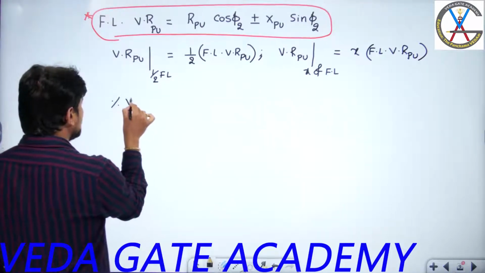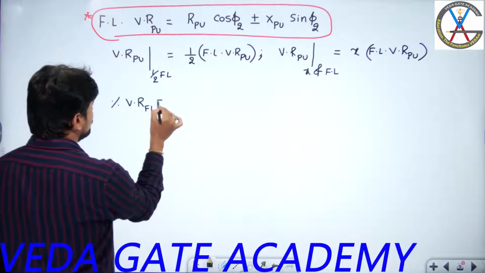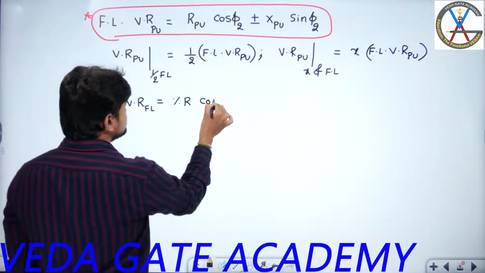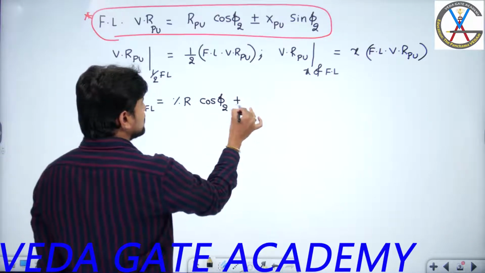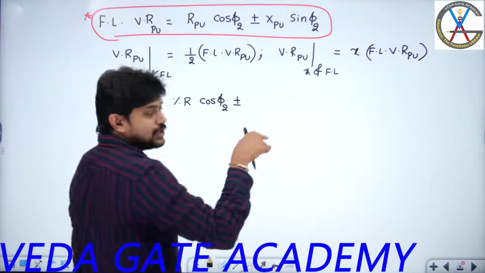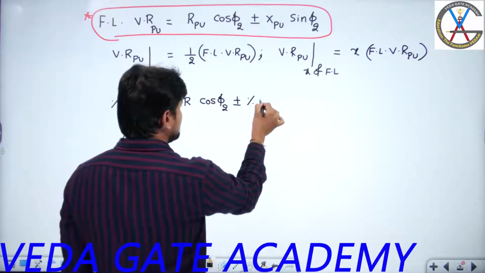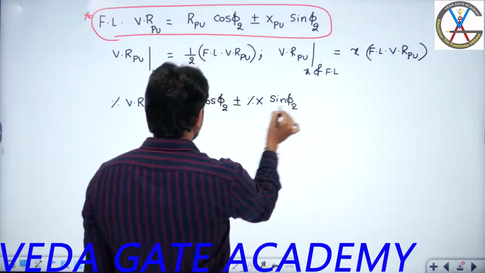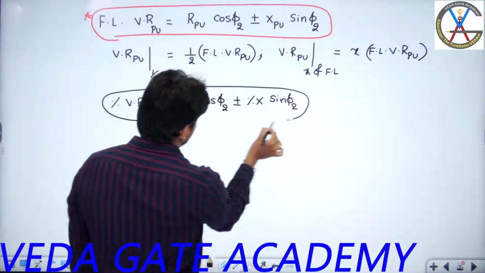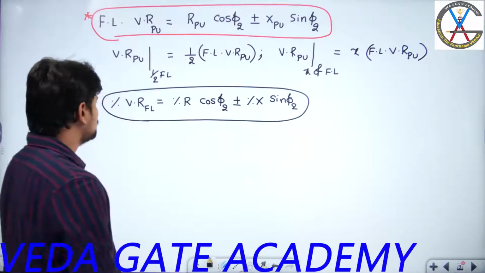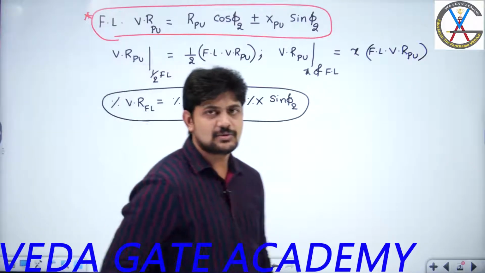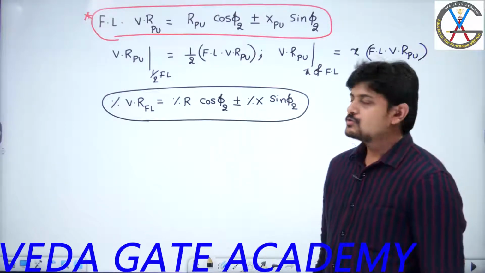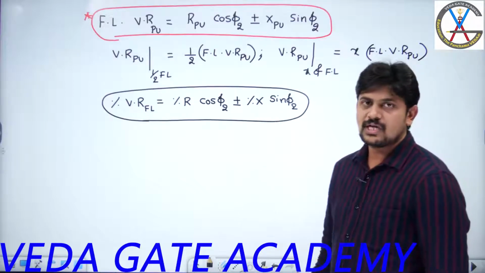So you are going to get percentage voltage regulation at full load equal to R per unit into 100, which becomes percentage resistance, into cos phi 2 plus or minus X per unit into 100, which becomes percentage leakage reactance, percentage X, into sin phi 2. So this is the percentage full load voltage regulation formula: percentage resistance into cos phi 2 plus or minus percentage leakage reactance into sin phi 2. With this we are done with the expressions for voltage regulation.